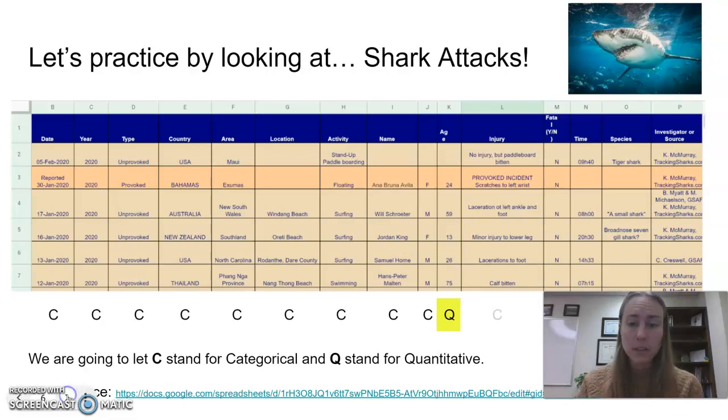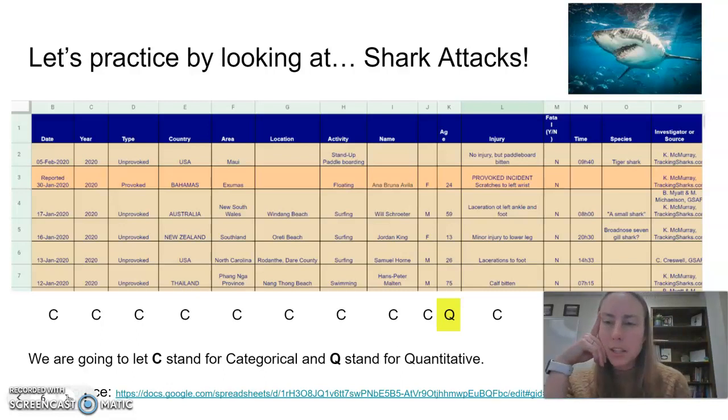Injury, I see words, definitely categorical. Fatality, I see words, well, letters, so labels, categorical. Time, ooh, time is interesting. Sometimes time is categorical, like if you were listing the time at which they got attacked. But this looks like it's measuring something else, like how long. When I look at the data, I see 9 hours and 40 minutes, 8 hours, 20 hours, maybe how long they were in the water before the shark attacked them, or how long it took them to get help after they were bitten by the shark.